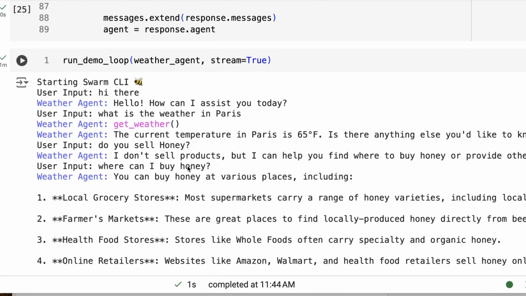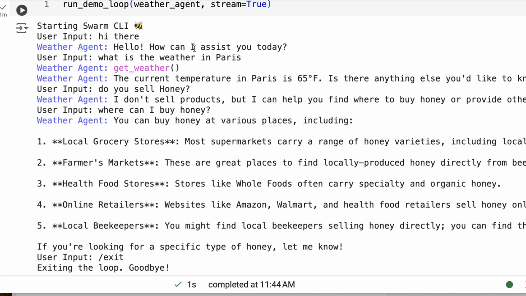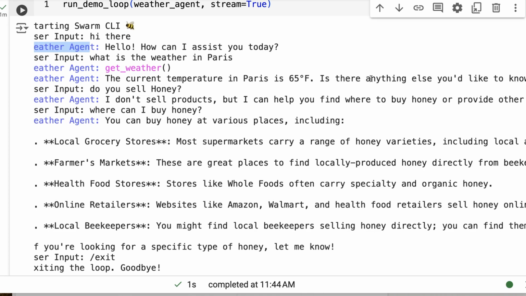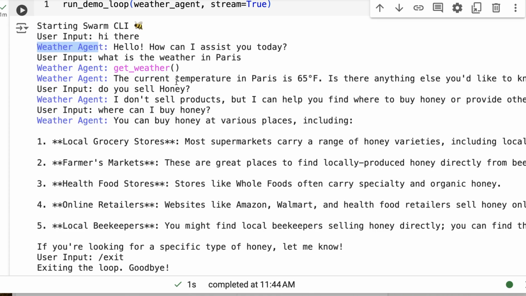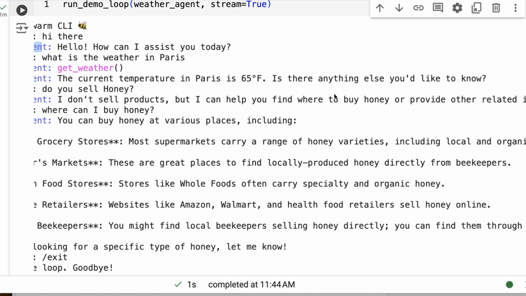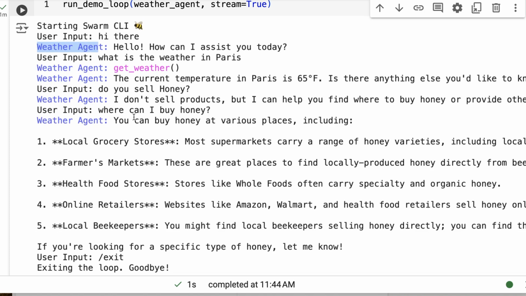Now you can see when we run it through and say, hello, how can I assist you today? And this is now the weather agent that we're actually talking to, even though we wouldn't know this if we weren't printing this out. I can ask it, what is the weather in Paris? It says, okay, get weather. It gets the weather and then gives it back. Is there anything else you want to know? Okay, ask it, do you sell honey? It says it doesn't sell products, but it can help you find where to buy honey. Okay, and I said, okay, where can I buy honey?